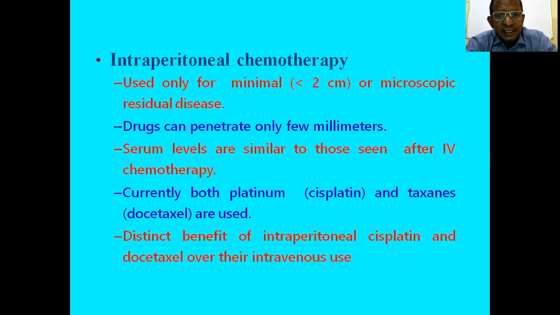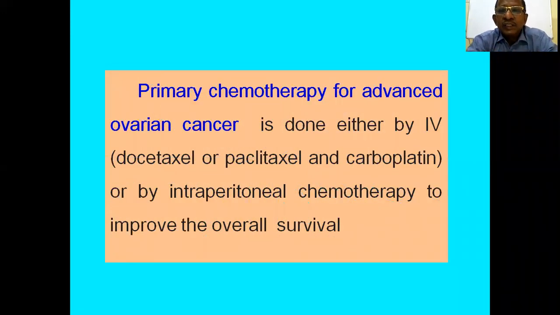There is a distinct benefit of intraperitoneal cisplatin and docetaxel over their intravenous use, because the drugs reach the tumor cells directly, whereas in intravenous use they go through the blood and then come to the malignant cells. So primary chemotherapy for advanced ovarian cancer is done either by intravenous or by intraperitoneal chemotherapy to improve the survival rate.